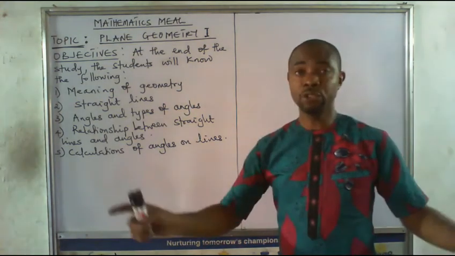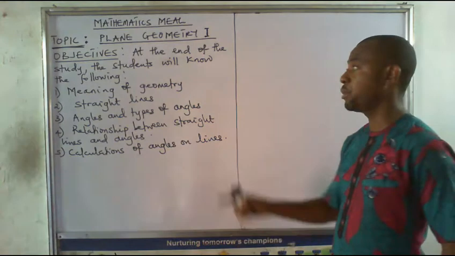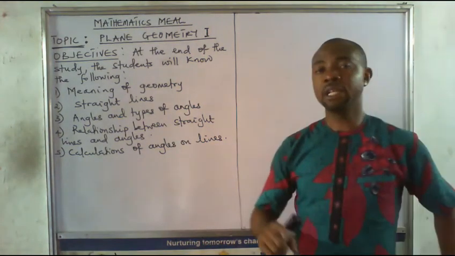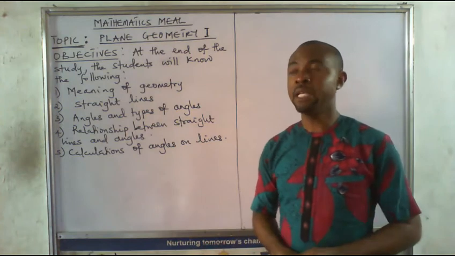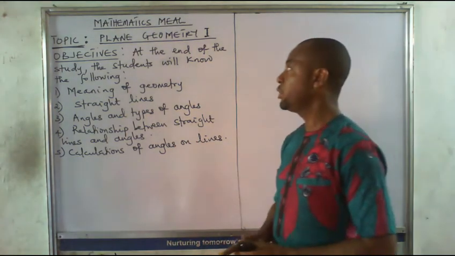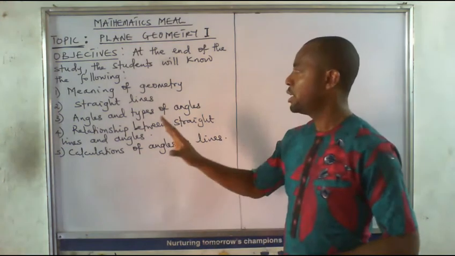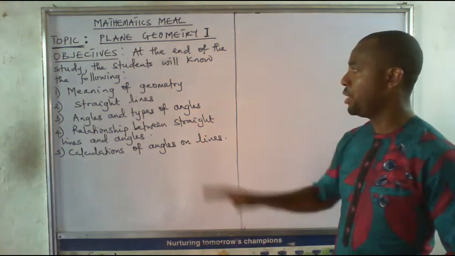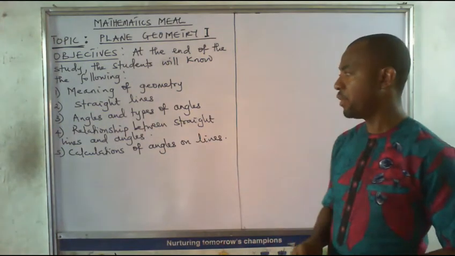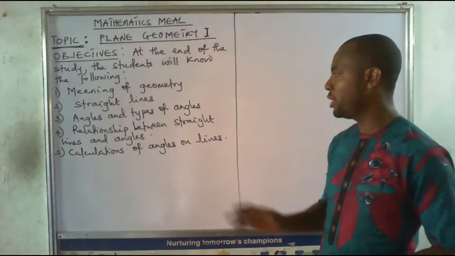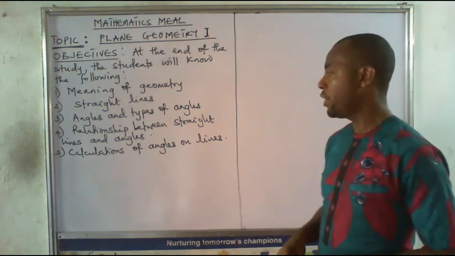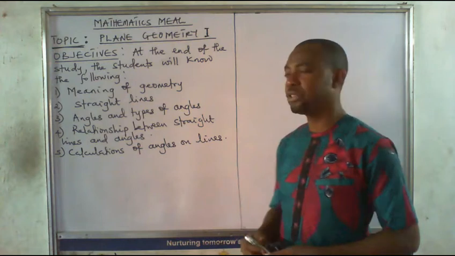Like we used to do generally when we want to treat any topic, we usually begin with the word objectives. The objectives are the areas that we need to cover in the course of studying a particular topic. So as far as plane geometry 1 is concerned, at the end of the study, the students will know the following. 1, meaning of geometry. Students will know about straight lines. Students will know angles and types of angles. Then we move on to look at relationship between straight lines and angles. And then finally, we look at calculations of angles on lines.